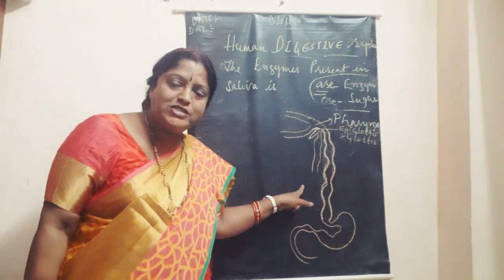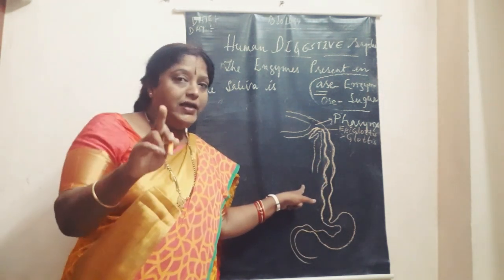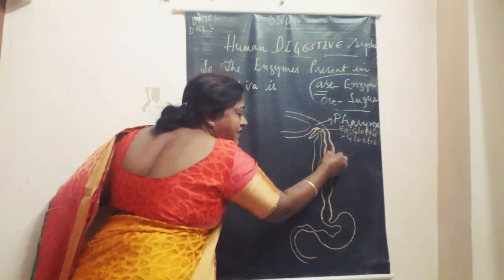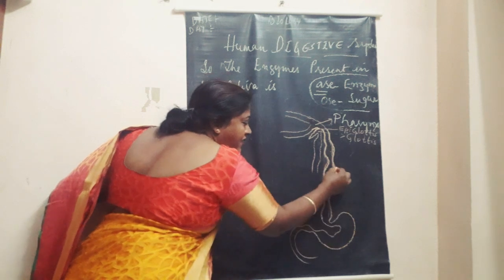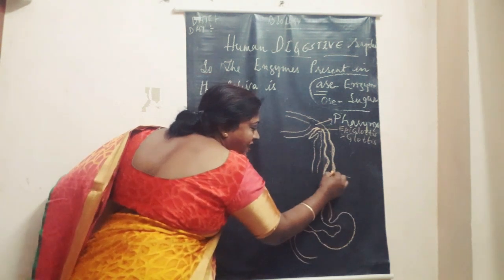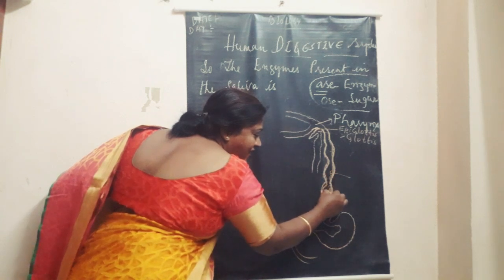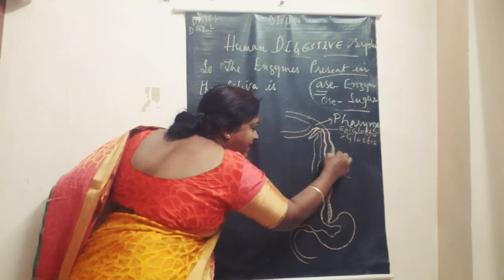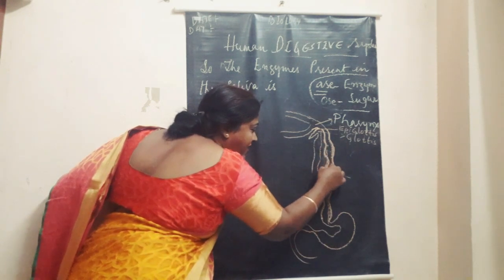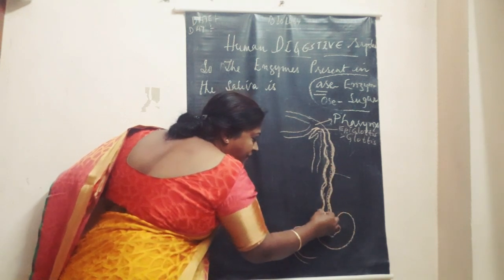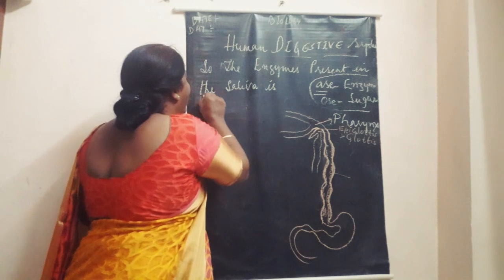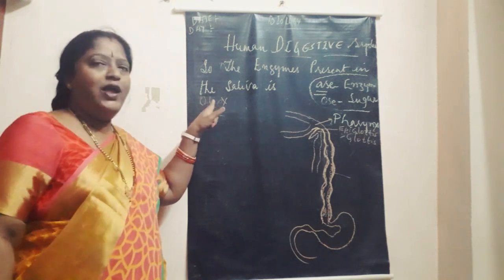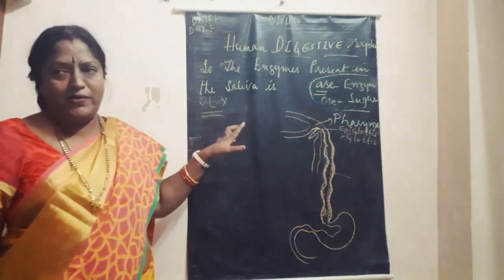And this esophagus is made of both voluntary and involuntary muscles, and it is made up of longitudinal muscles and circular muscles, children. The longitudinal muscles are present on the outer side and circular muscles are present on the inner side. It is also lined by mucous membrane that secretes mucus. So longitudinal muscles are present like this on the outer side, and you can remember OLX, children. I think you might be knowing this OLX. So outer side longitudinal muscle, inner side circular muscle, like that you remember.